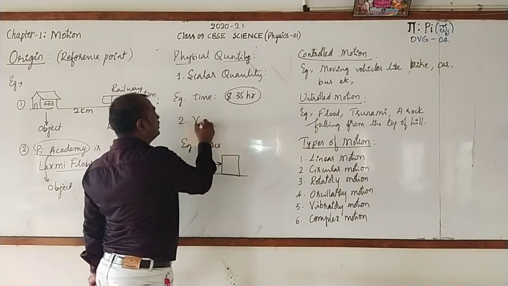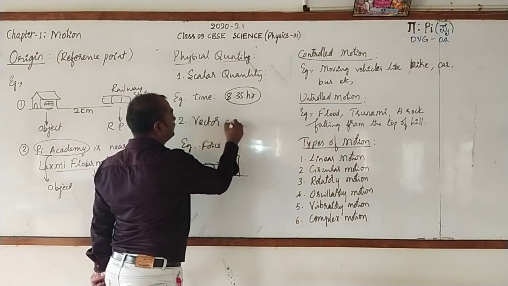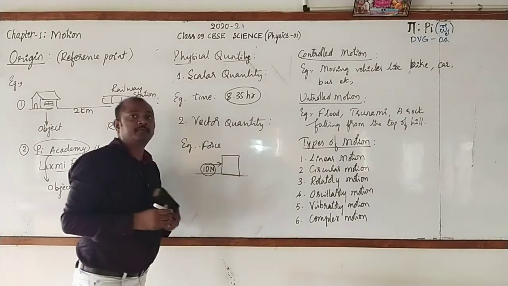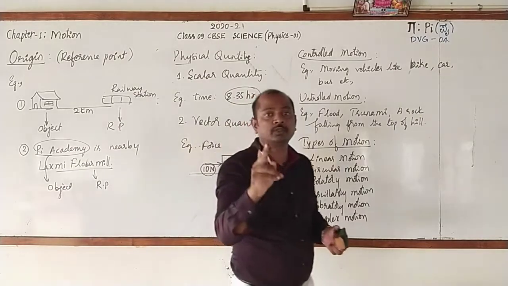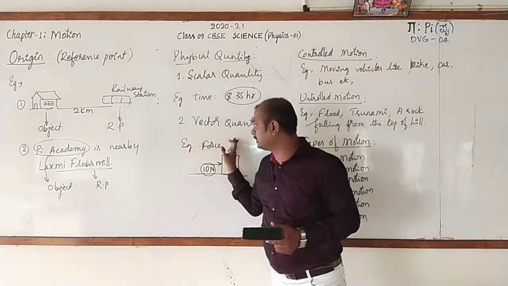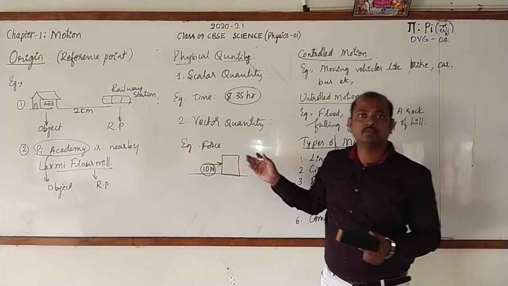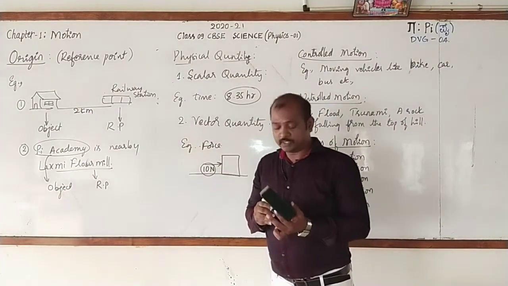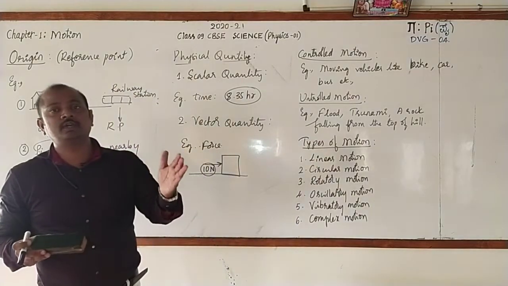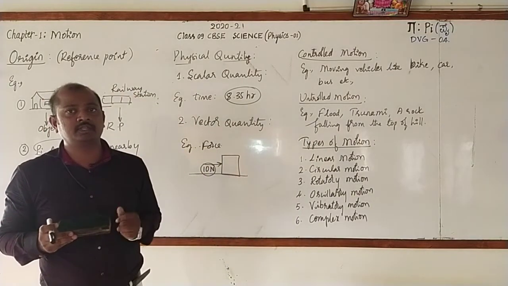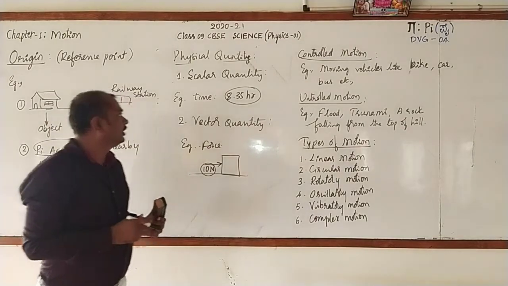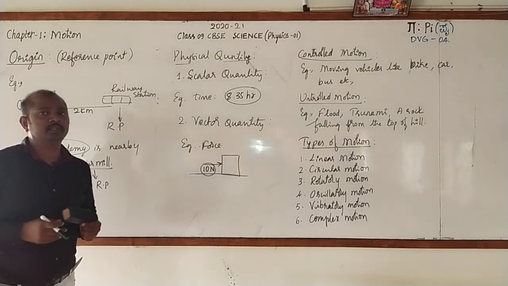It is called vector quantity. Once I tell you, a physical quantity that has both magnitude and direction is called a vector quantity. Example, it is force. Likewise, dear students, in this chapter we are going to learn some other physical quantities which are very familiar. Let us go for understanding these one after the other.